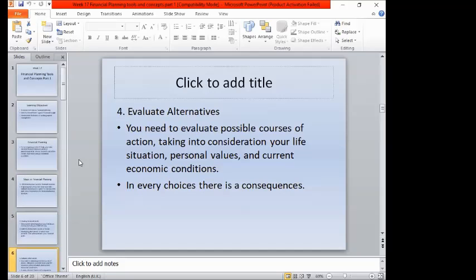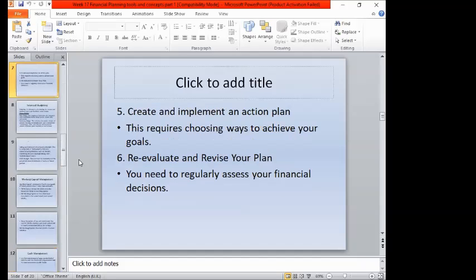For each alternative course of action or strategy, you have to evaluate those alternatives one by one. You should evaluate if these strategies will be really helpful in achieving the financial goals, or will help the company improve the financial performance, or will it lead to damage or problems? Because not all alternatives can be good, that's why we have to evaluate.